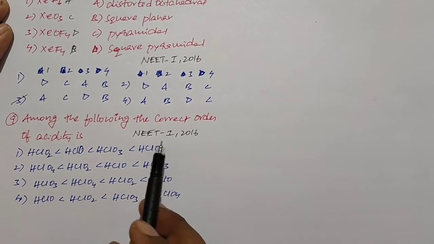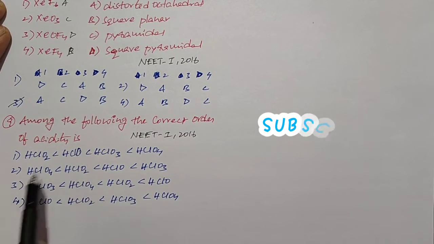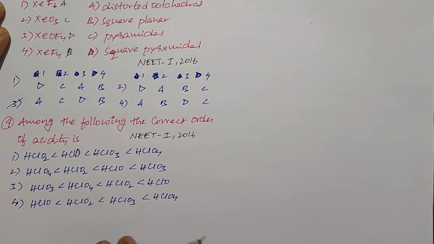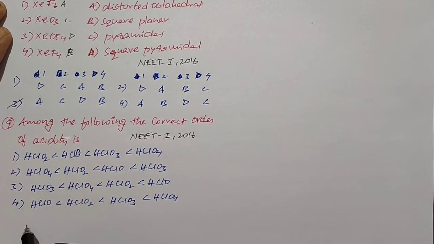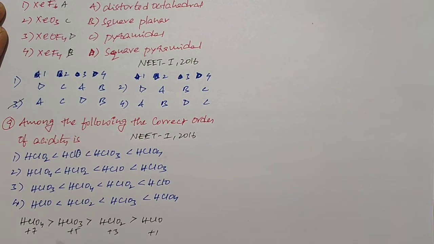Next question. This question is also given in the NEET Phase 1 2016 paper. Among the following, the correct order of acidic strength is. The acidic strength of oxoacids of halogens increases with increasing oxidation state. In HClO4, the oxidation state is +7. In HClO3, it is +5. In HClO2, it is +3. And in HClO, it is +1. Then the order of acidic strength of oxoacids of chlorine is HClO4 > HClO3 > HClO2 > HClO, and the right option is the fourth option.